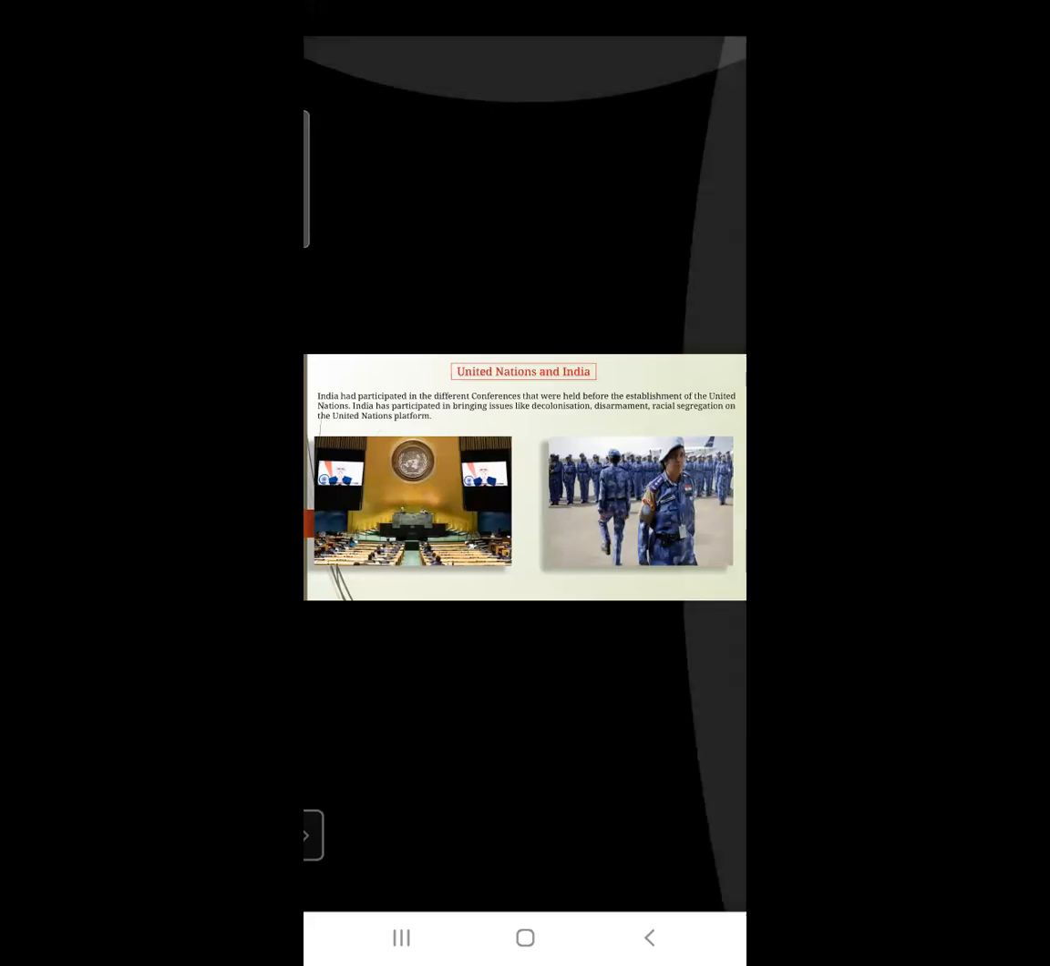In 1946, India was the first ever country to raise the question of racism in the conference held by the United Nations. And India has always led the discussion about the problems of undeveloped and developing countries. India has always discussed the problems which are faced by underdeveloped and even developing countries. India has always sent her troops, meaning armed forces, to participate in the United Nations peacekeeping forces.